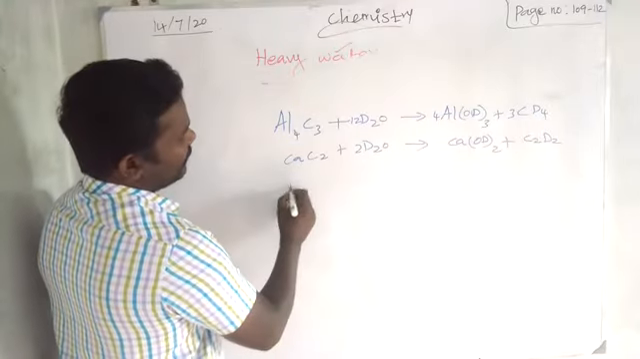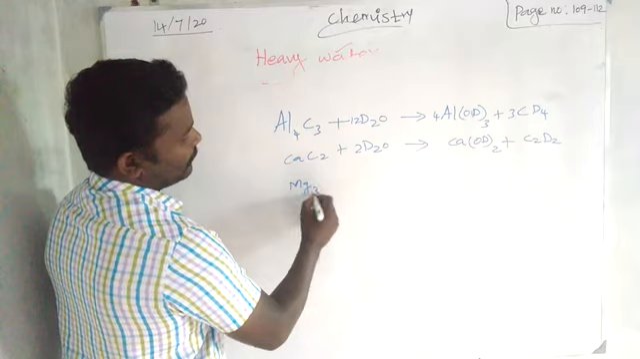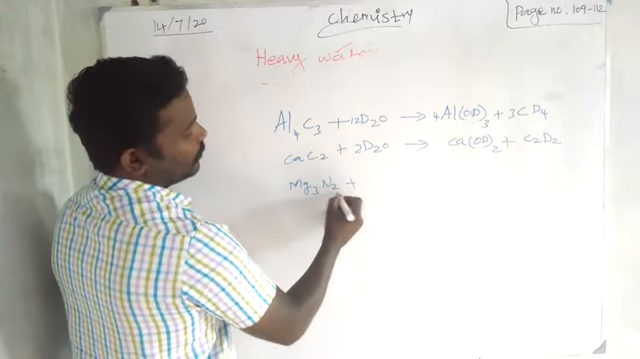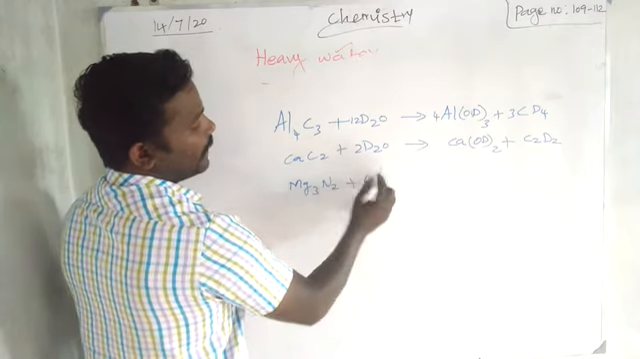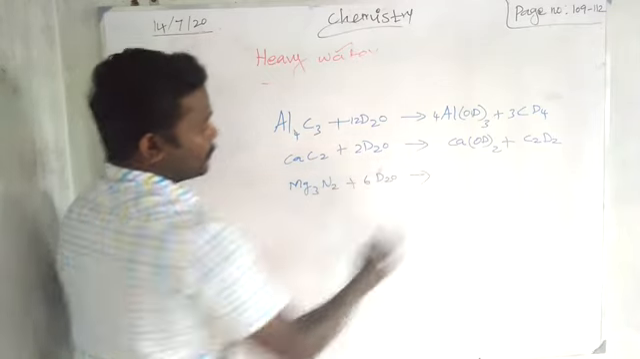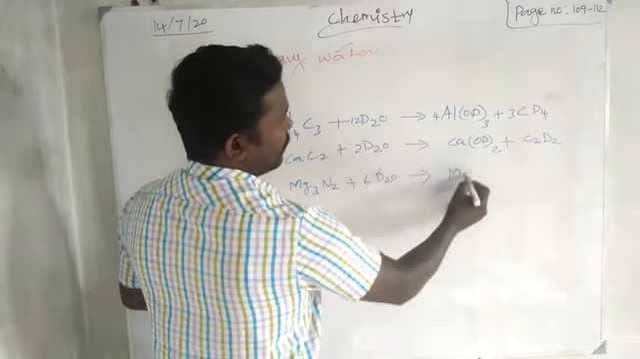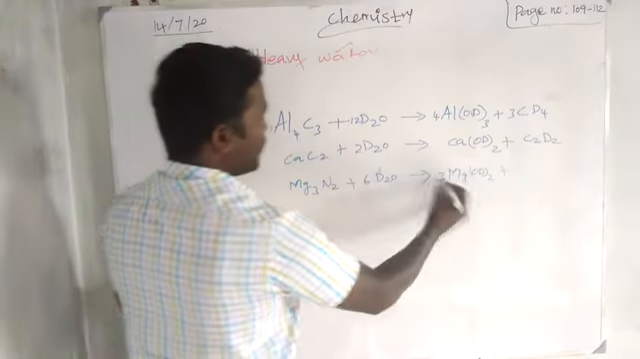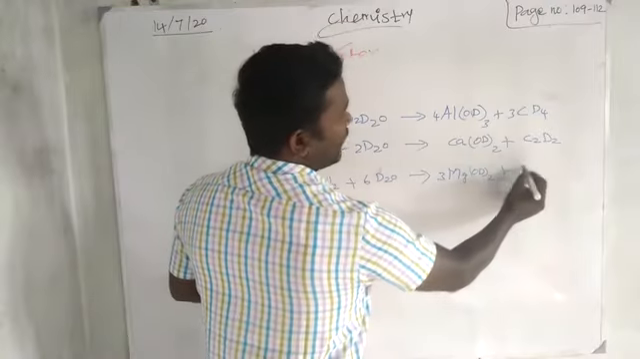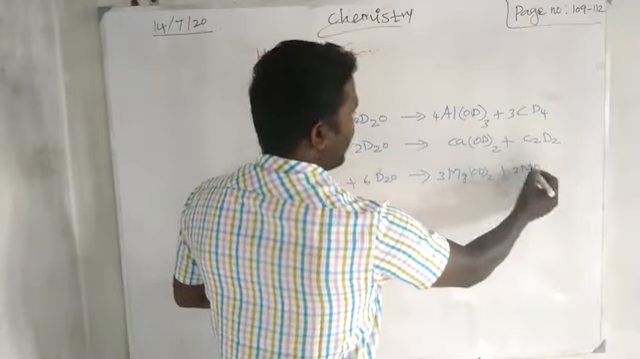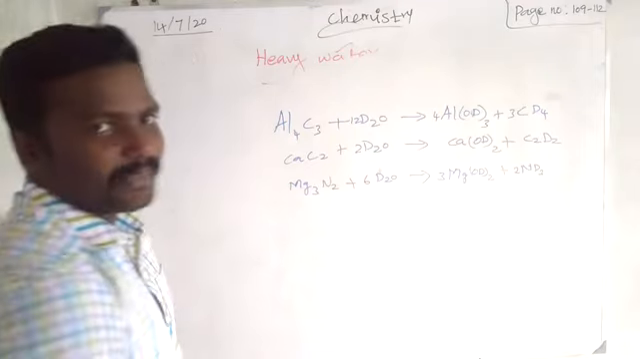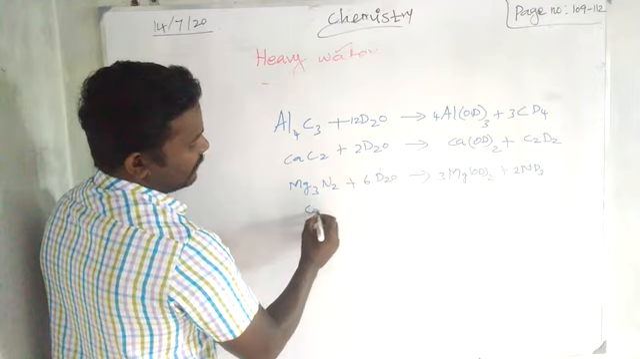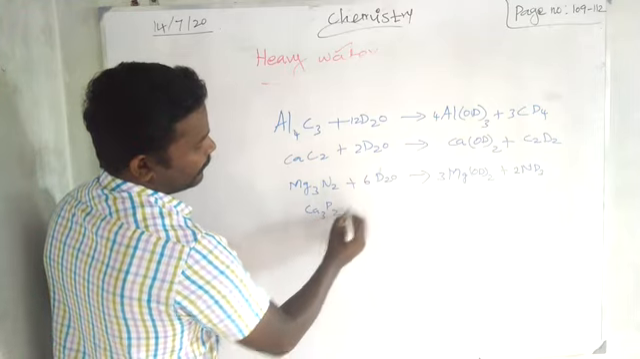Next we can take magnesium nitride. Magnesium nitride, so 2 into 3, 6 heavy water you take. So Mg(OD)2, and how many Mg are there? 3. Then we get 2 ND3, like an ammonia product. NH3 means ammonia, ND3 is the ammonia-like product. At last, calcium phosphide.